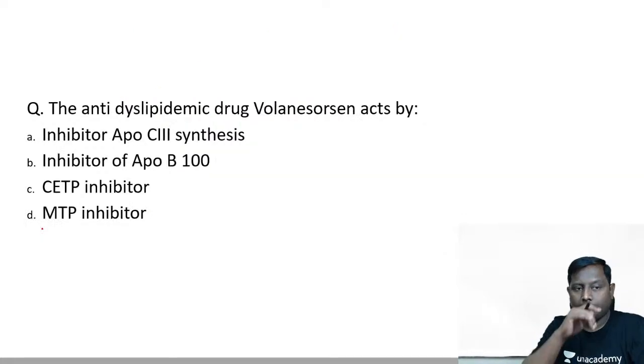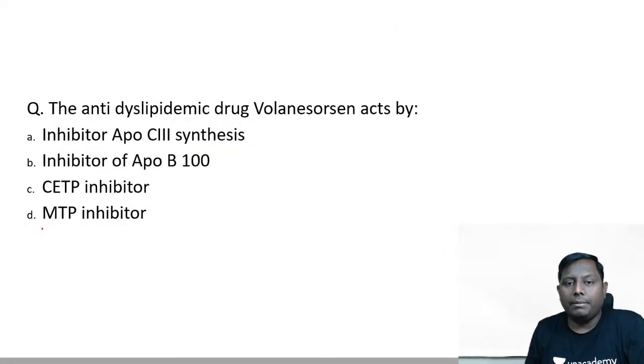Next one. The anti-dyslipidemic drug volanesorsen acts by? Very easy. Inhibitor of ApoC3 synthesis, inhibitor of ApoB100, CETP inhibitor, MTP inhibitor.